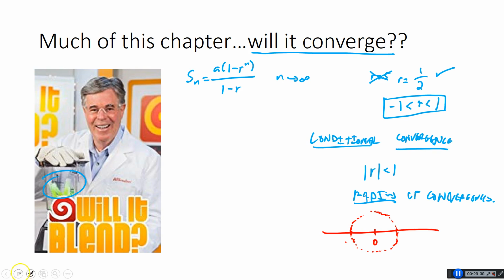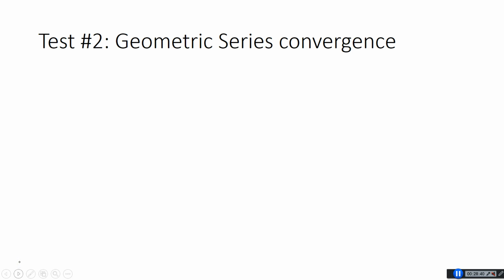So a generalized idea here is that if you have a geometric series, I'm very wary of writing now because it likes to jump on me.